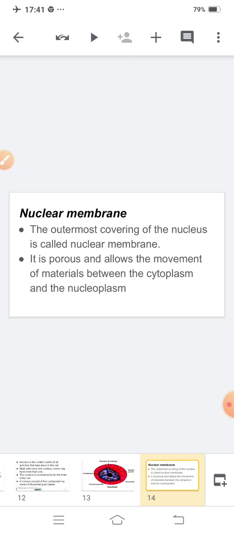And what is its work? It is porous and allows the movement of material between the cytoplasm and the nucleoplasm. Is this clear?